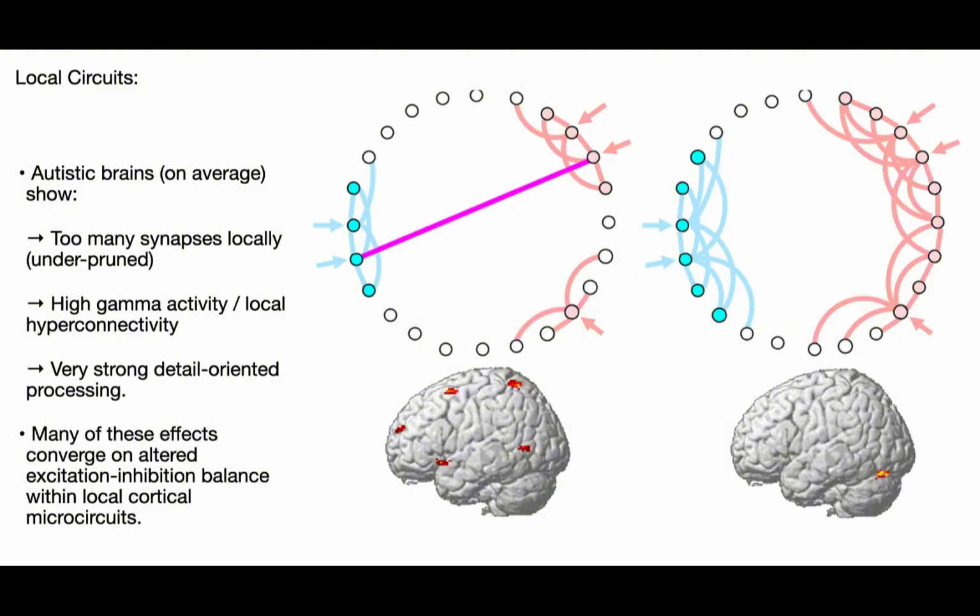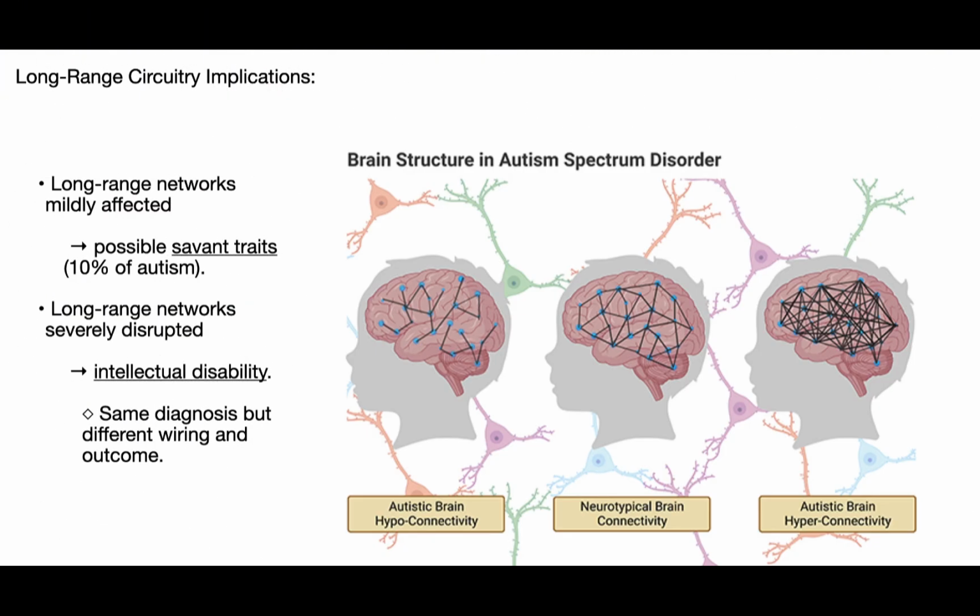When long-range networks are only mildly disrupted, individuals may show savant-like traits with preserved or enhanced intelligence in specific domains. When long-range networks are severely disrupted, this is more likely to result in an intellectual disability. These outcomes fall under the same diagnosis, but they reflect very different wiring patterns.